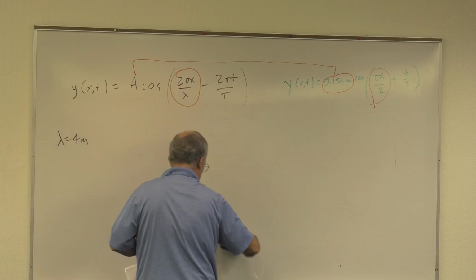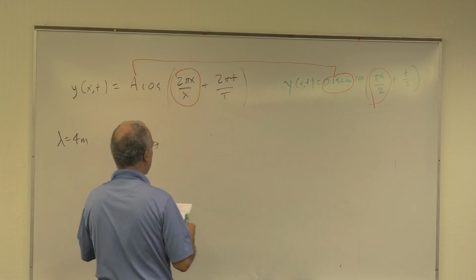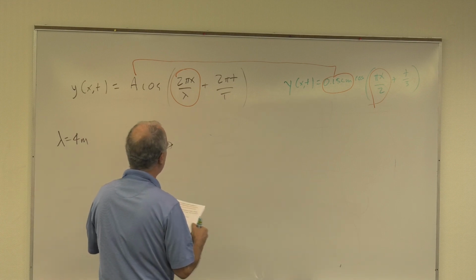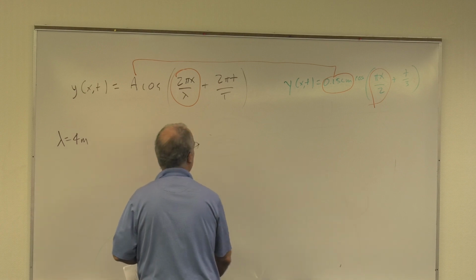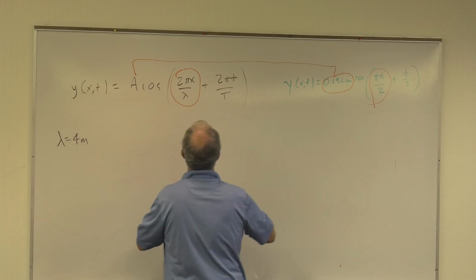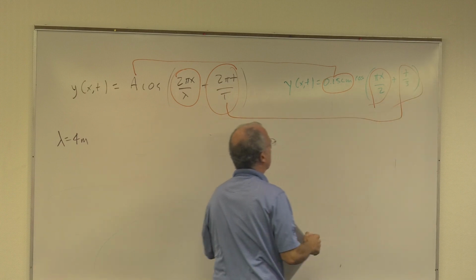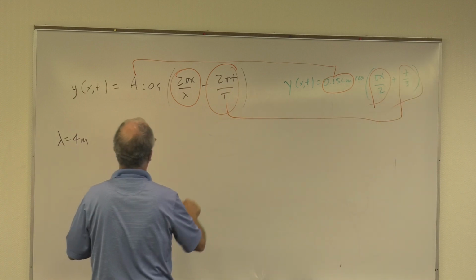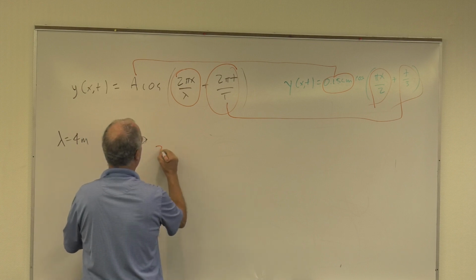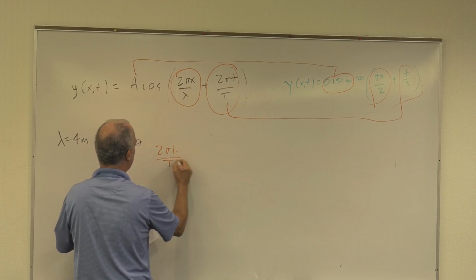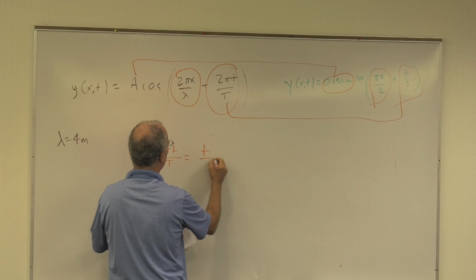All right, let's do the other one. This has to be the same as this, right? So we just say 2 pi t over the period equals t over 3.